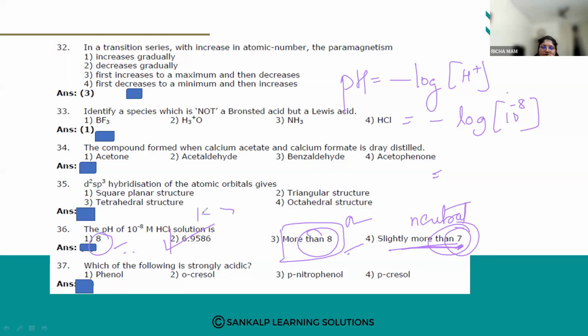When you have 1 to 7, remember that, 1 to 7 is acidic pH. Less than 7 is acidic pH. So 6.9 is slightly less than 7. And if you solve minus log of 10 raised to minus 8, you are going to get 6.95. So option number 2 is the answer.